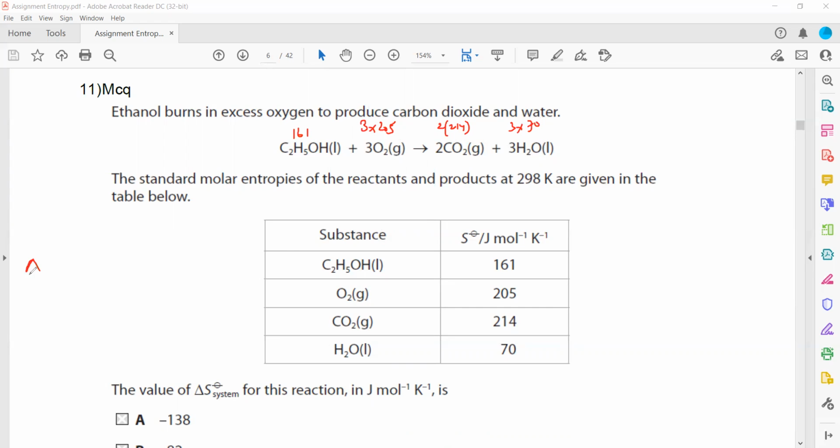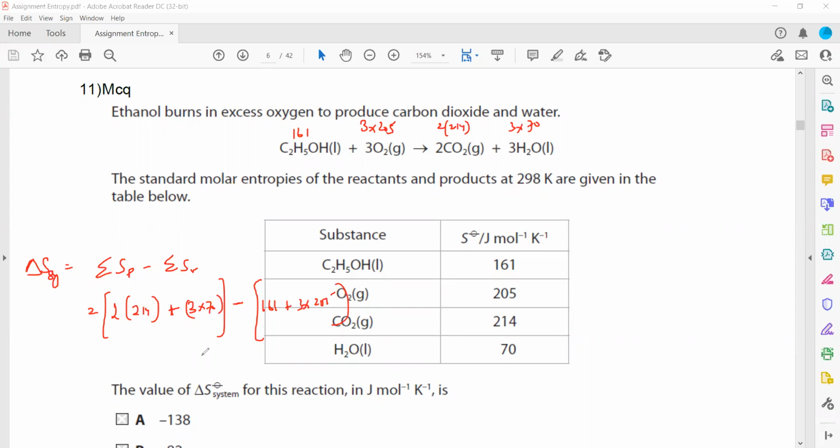So the total entropy change of the system is the sum of the entropy of the products minus the entropy of the reactants. So it will be 2 multiplied by 214 plus 3 multiplied by 70, minus 161 plus 3 into 205.